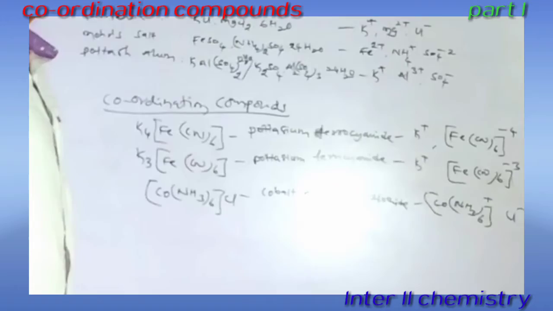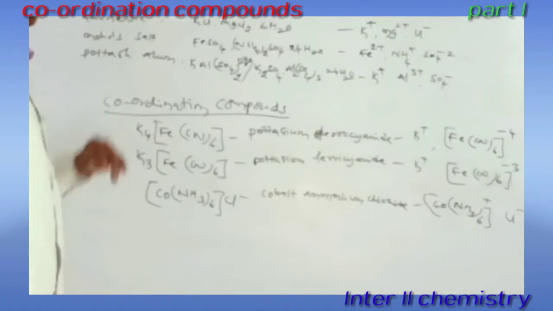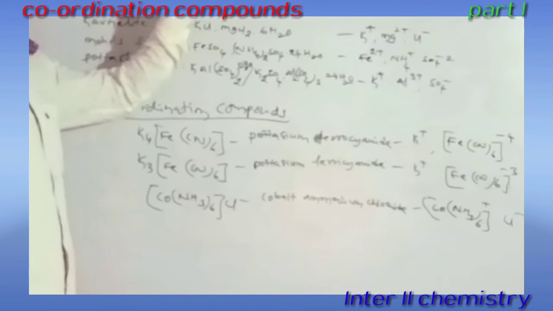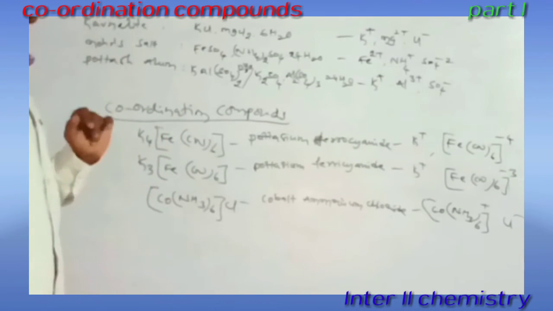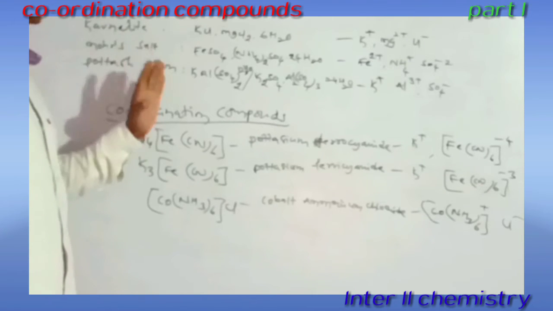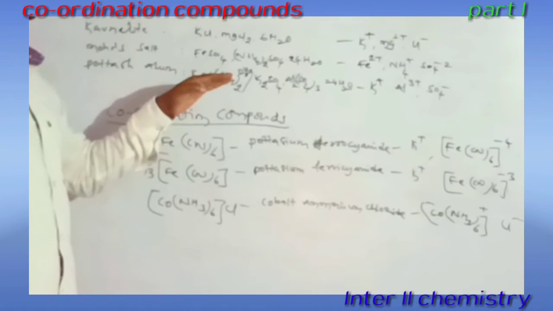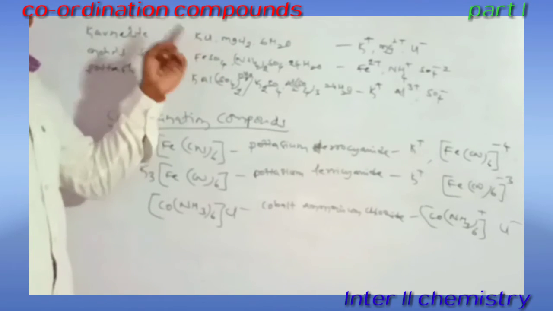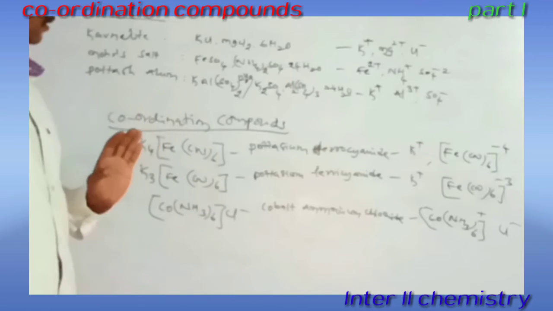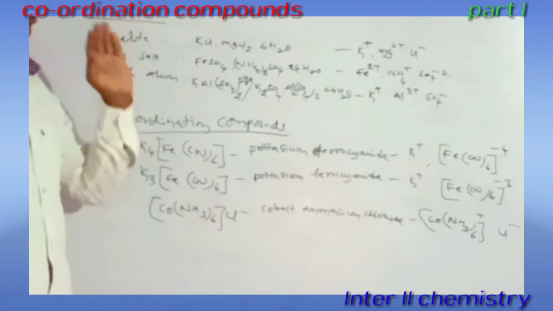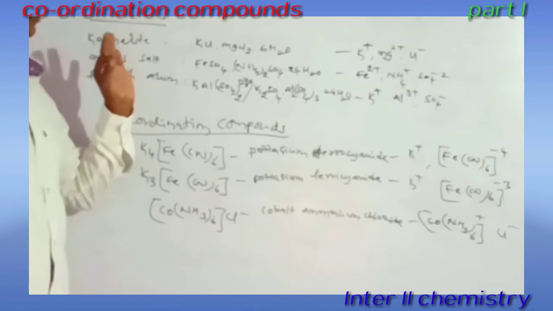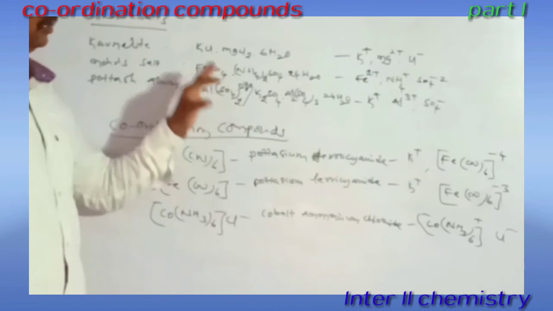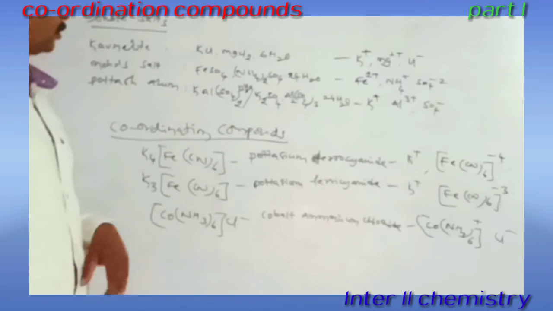So these are the differences between simple salts, double salts and coordination compounds. What is the meaning of simple salts here? It gives only one cation and one anion on hydrolysis or on addition of water. A double salt can give more than 2 ions, maybe 2 cations and 1 anion, or 2 anions and 1 cation. So what are coordination compounds? Those compounds which on addition of water give one complex ion and another one, the counter ion, are called coordination compounds.